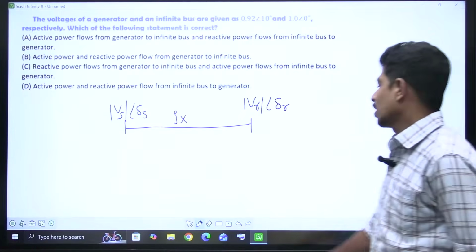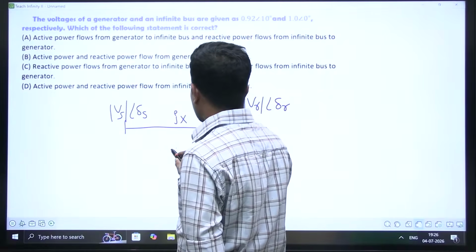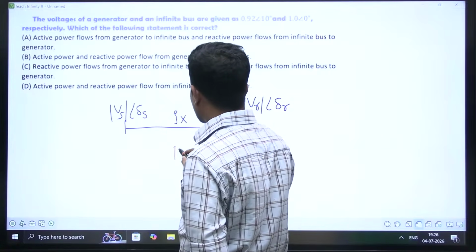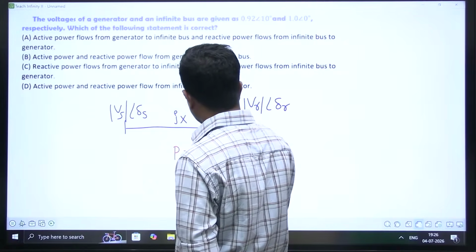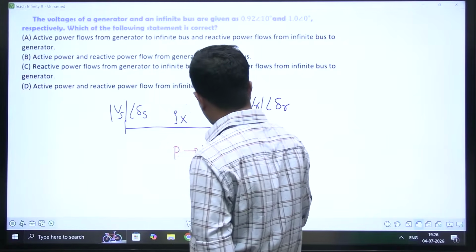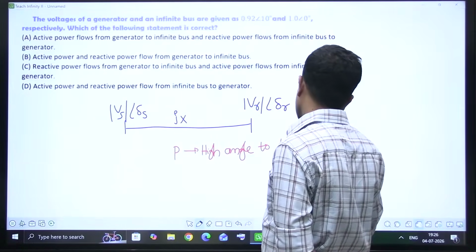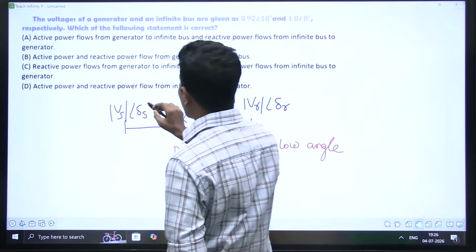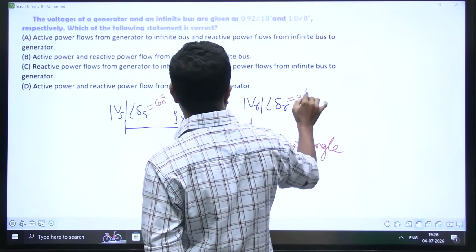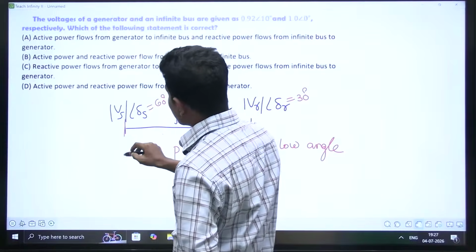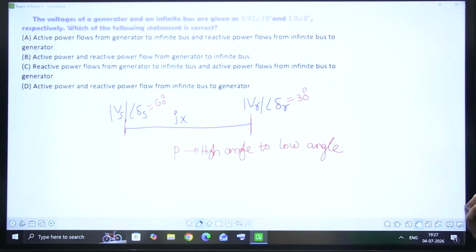If at all, they may give resistance or shunt capacitance, but in approximate cases this is the scenario, right? So between any two buses, real power or active power will flow from high angle to low angle. Do remember, if this angle is 60 degrees and this angle is 30 degrees, real power will flow from the sending end bus to the receiving end bus.